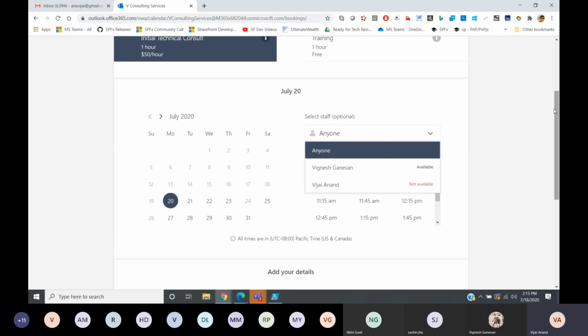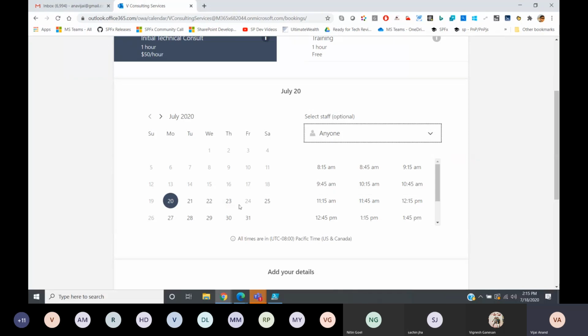So for example, I want to book an appointment on Monday. As you are aware, Vignesh is available on Monday, Tuesday, Wednesday. I'm not available on that specific day, so it clearly mentions I'm not available. Also Friday, if you see, we have selected Friday as a holiday where the users cannot book anything. So you cannot select Friday.